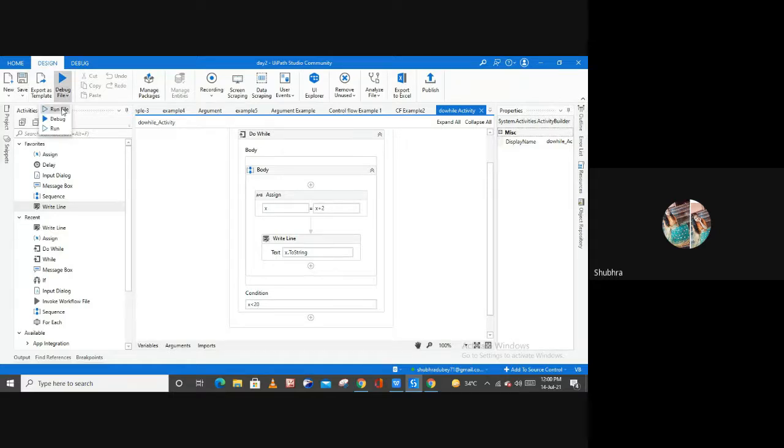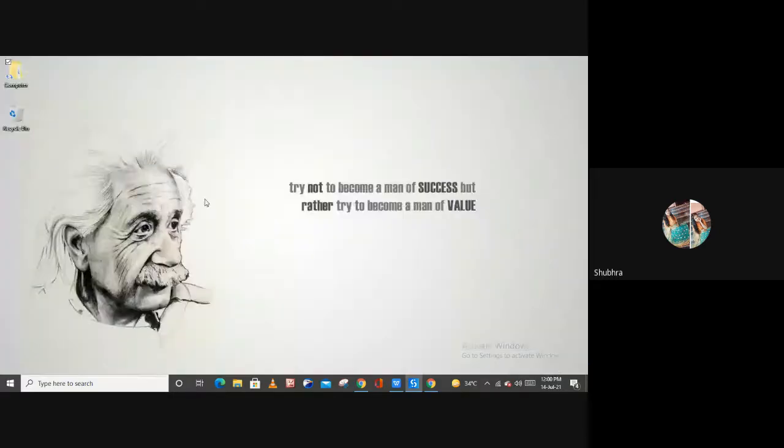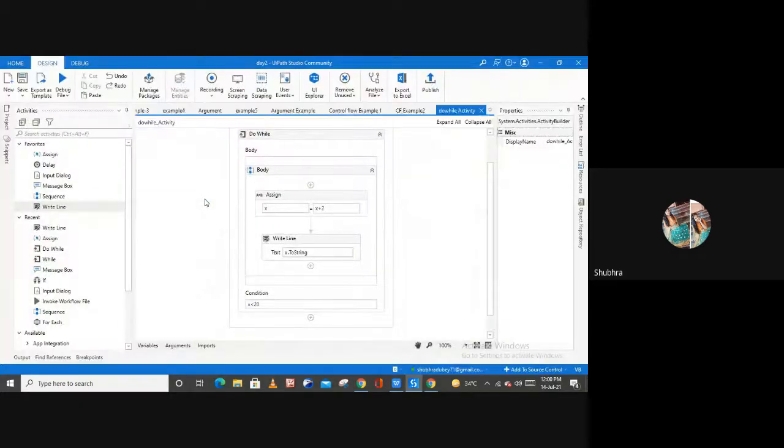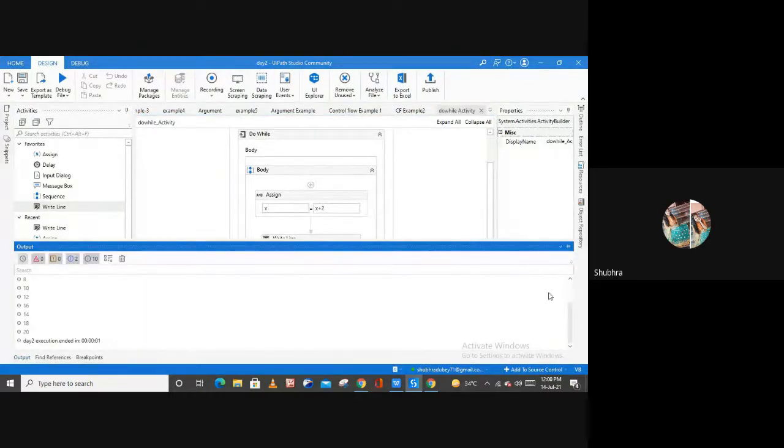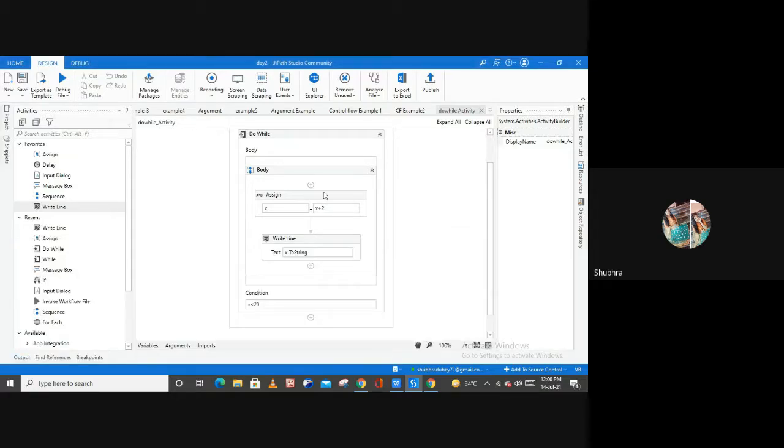Now let me run this file. Done. Now let me show you the output. So here, as you can see, this is the table of 20, right? So 4, 6, 8, 10, 12, 14, 16, 18, and then 20. And the execution ended in 0.1 second, right? So this is how you can use your do while.